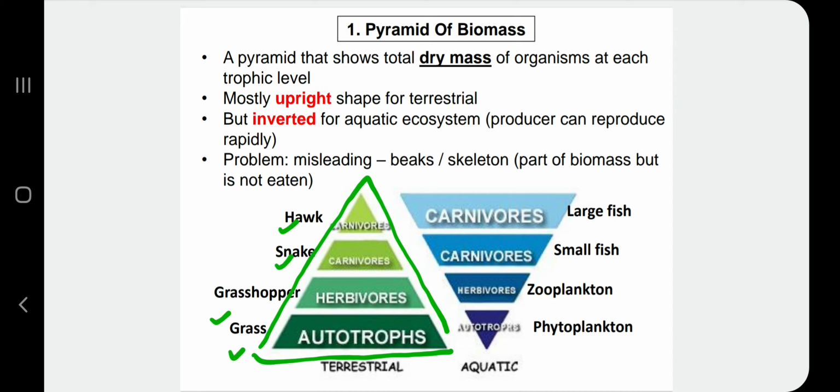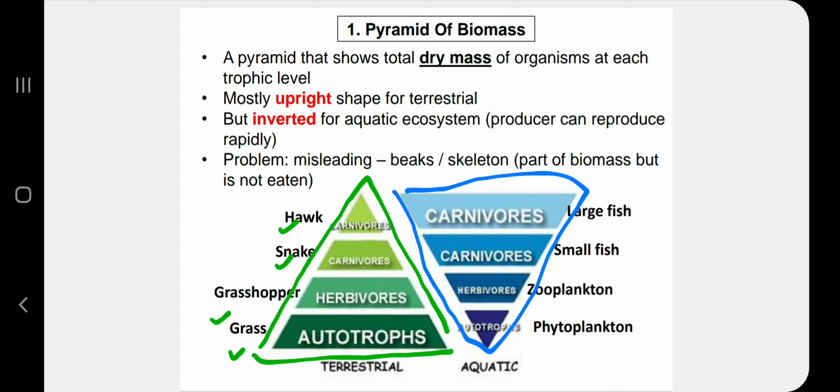Okay, but sometimes pyramid of biomass can be in inverted shape. Okay, so dia terbalik lah daripada yang usual punya. So this one is inverted. Okay, tapi inverted ni untuk aquatic ecosystem.